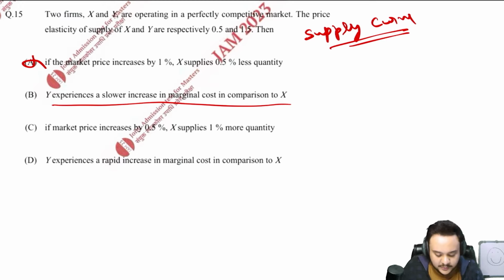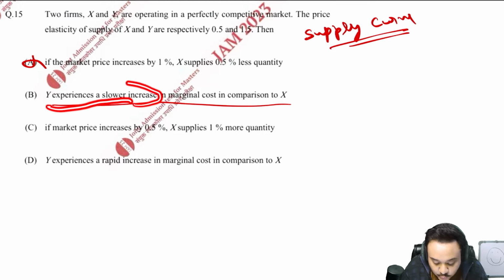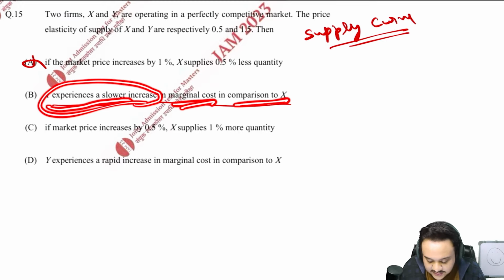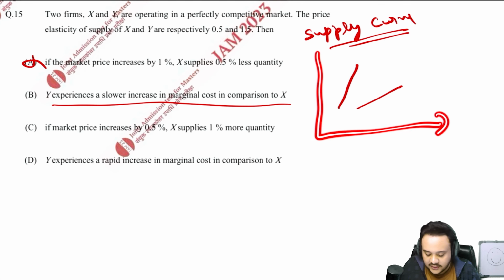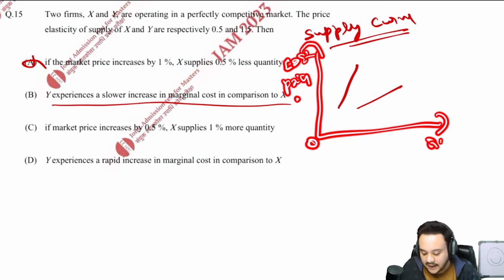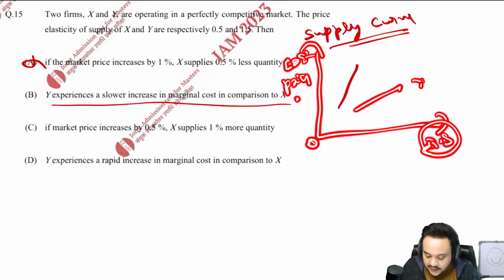Now you read the option. It says that Y experiences a slower increase in marginal cost in comparison to X. We have seen that the supply curve, or the marginal cost curve, of Y looks like this and of X looks like this. When we are talking about two curves here, on the y-axis we have cost, we have price, we have AC and MC, all of that is on the y-axis. On the x-axis we have the quantity, the quantity supplied in our case. So this is for Y, this is for X, right?